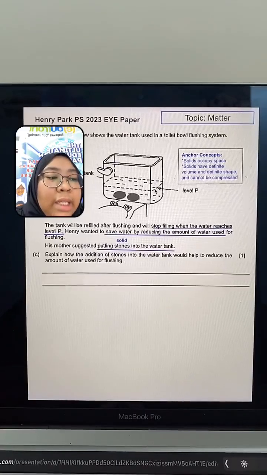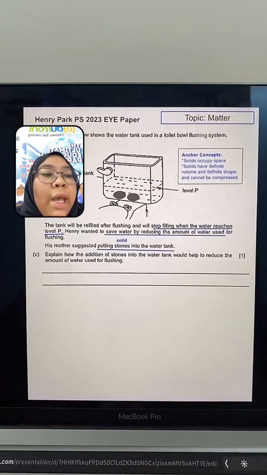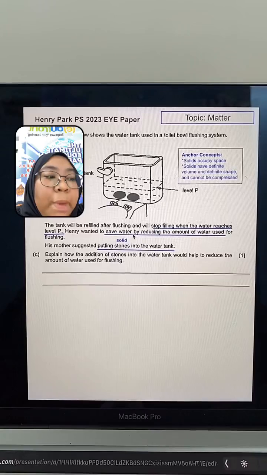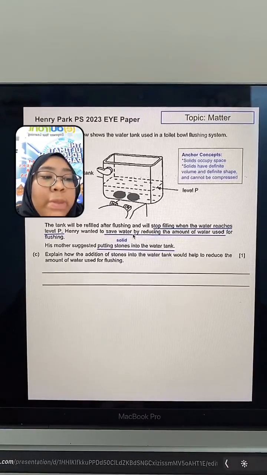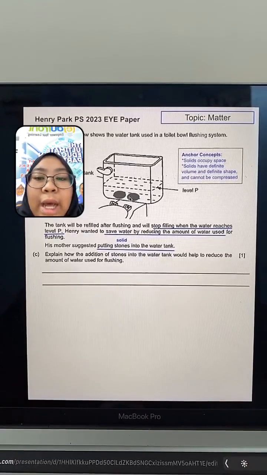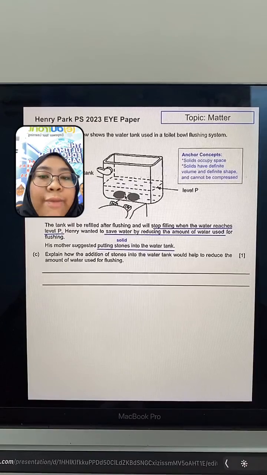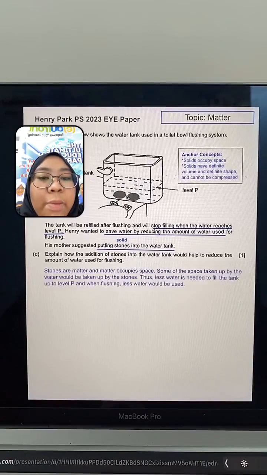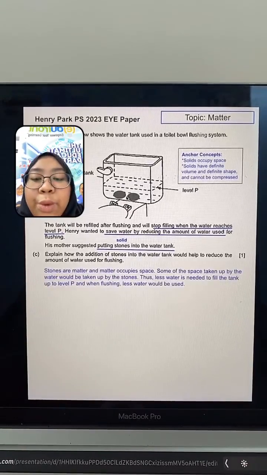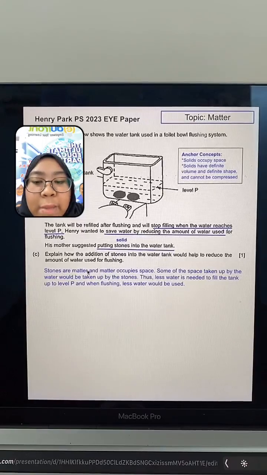So to answer this question, we know that stones is a matter and matter occupies space. Because of this, we know that some of the space taken up by the water is now taken up by the stones. Therefore, less water is needed to fill up the tank to level P, and then when flushing, he will use less water. So this is the final answer. Does it make sense?